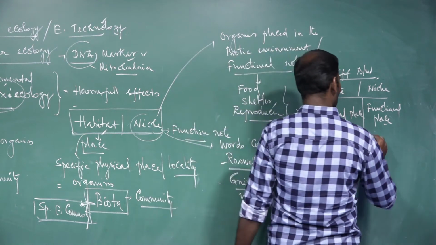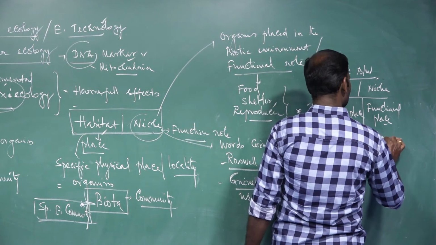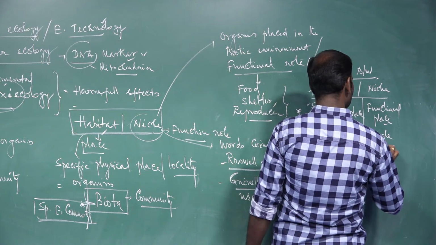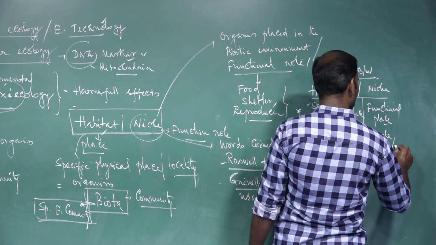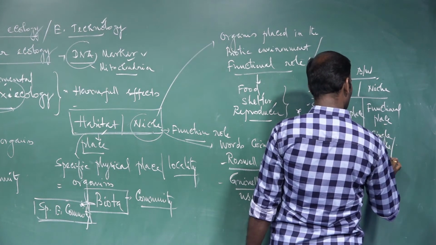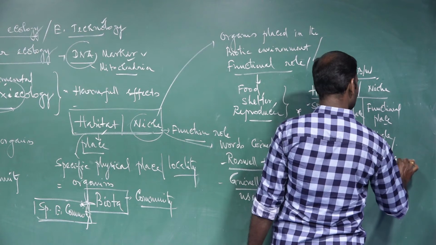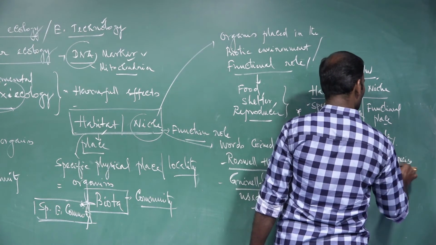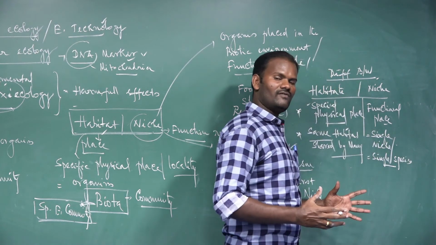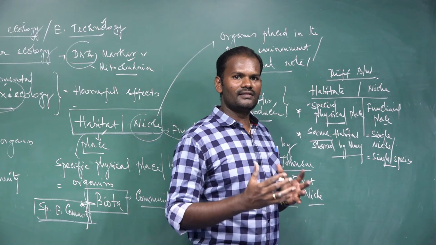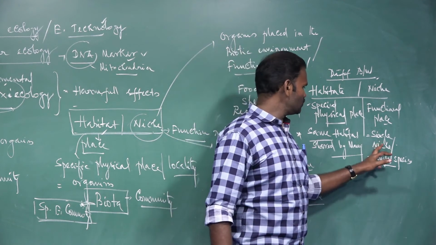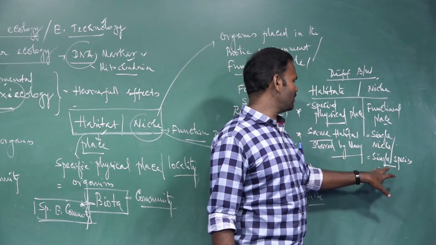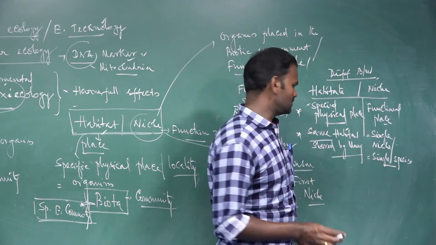But a single niche can be occupied by only a single species alone, because each and every species has its own specific character. They do not share these characters with others. That is why a single niche can be occupied by only a single species.